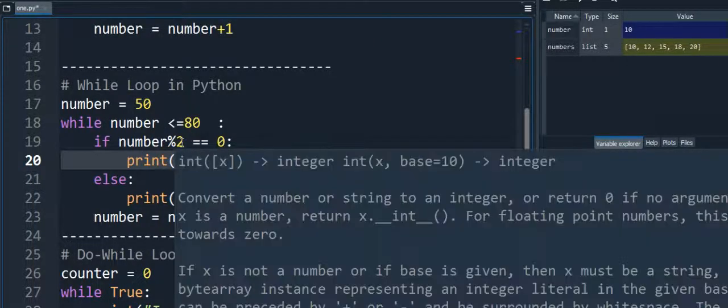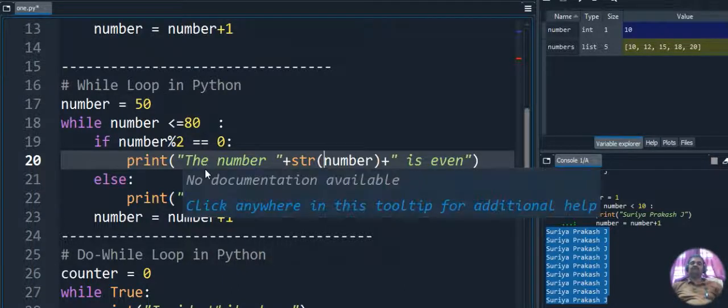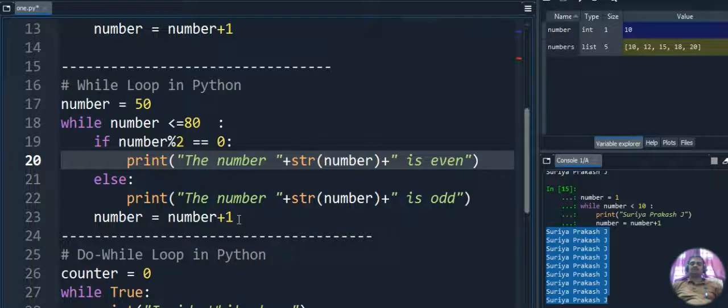51 mod 2, the remainder is not 0, it's 1. So we go to the else part. The if condition fails, so it goes to the else part and displays the number 51 is odd. Like that we are increasing the number one by one: 51, 52, 53, 54, until 78, 79, 80. From 50 to 80 it will display whether the number is even or odd. That is identified by the if condition. We are giving a conditional statement inside the looping statement.